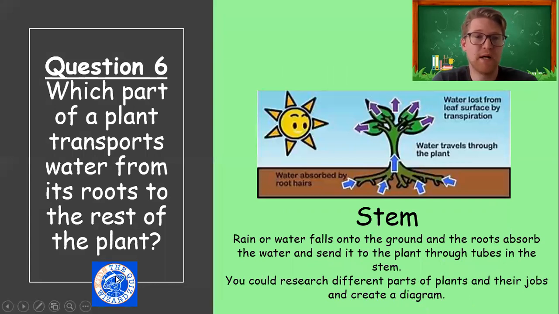Question 6. Which part of the plant transports water from its roots to the rest of the plant? So it's the stem. The stem's job is also to keep the plant strong and stable. When rain or water falls onto the ground, the roots start to absorb the water, and that water gets sent through the plant in tubes that are in the stem. If you're not sure about that, what you could do today is research different parts of plants and their jobs and create your own diagram.